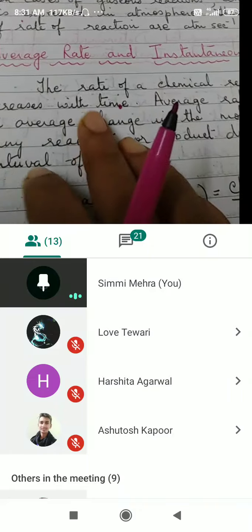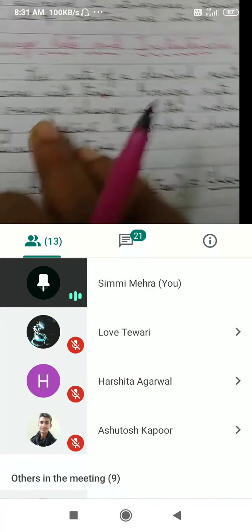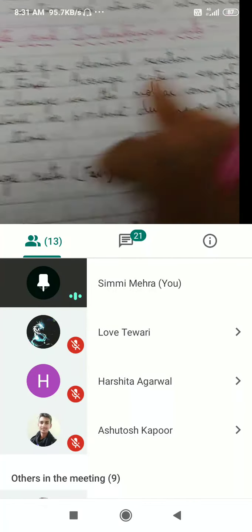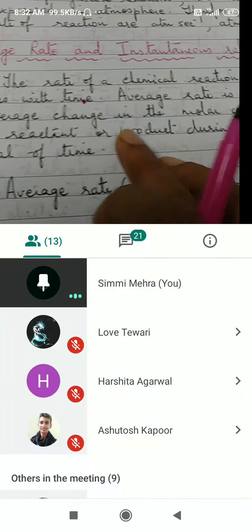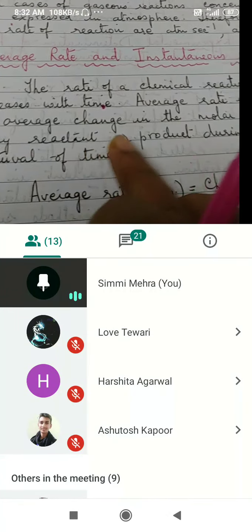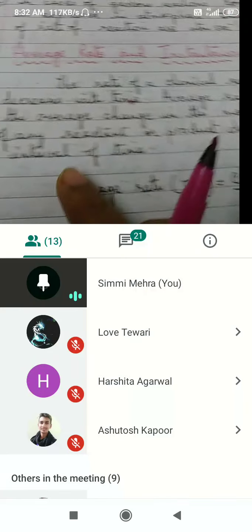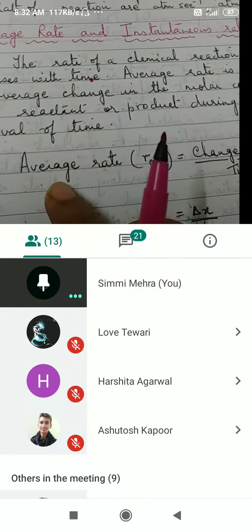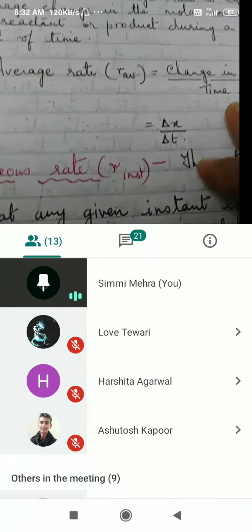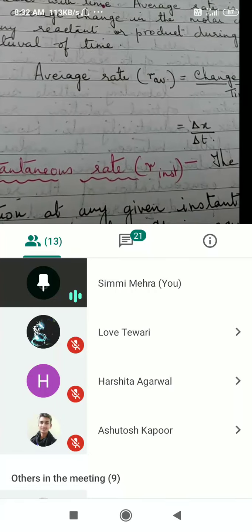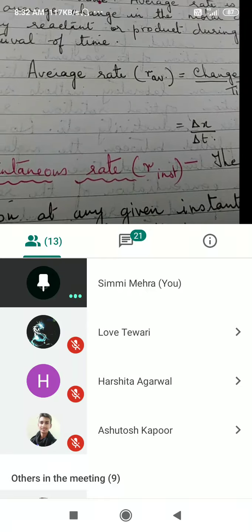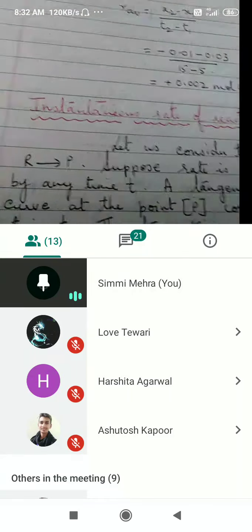So the rate of a chemical reaction usually decreases with time. Average rate is equal to the average change in the molar concentration of any reactant or product during a definite interval of time. So average rate of reaction is change in molar concentration upon the time interval, right? And instantaneous, I have just explained it to you. Instantaneous rate of reaction has to be determined experimentally.